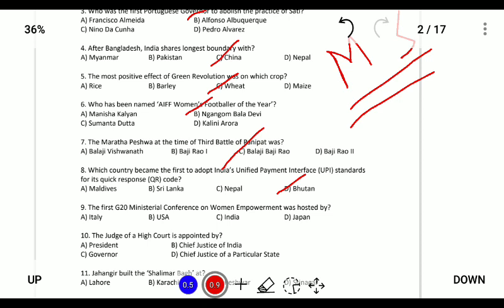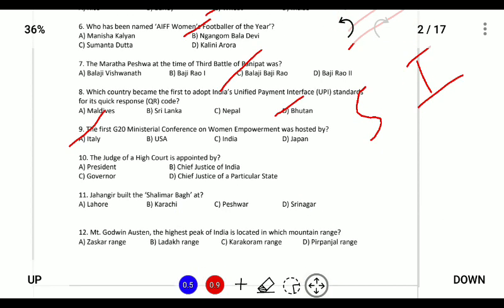Next, the first G20 ministerial conference on women empowerment was hosted by which country? It was hosted by Italy, and India was represented by the Minister of Women and Child Development, Mrs. Smriti Irani.